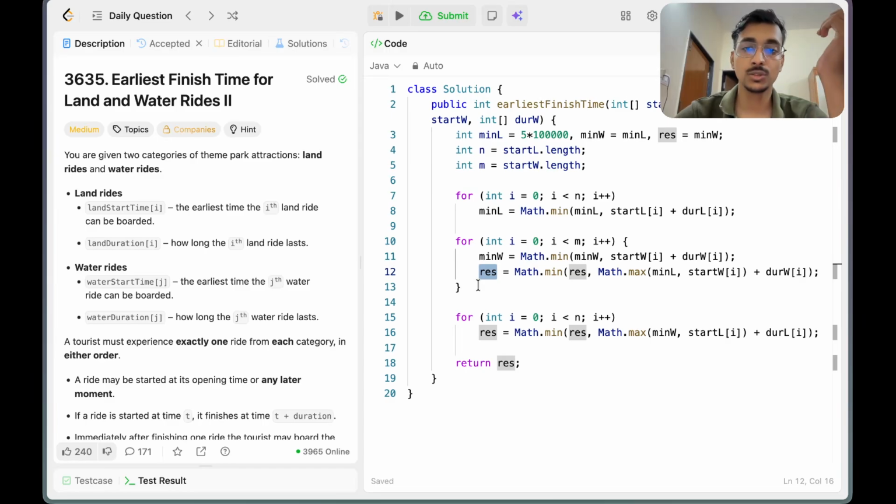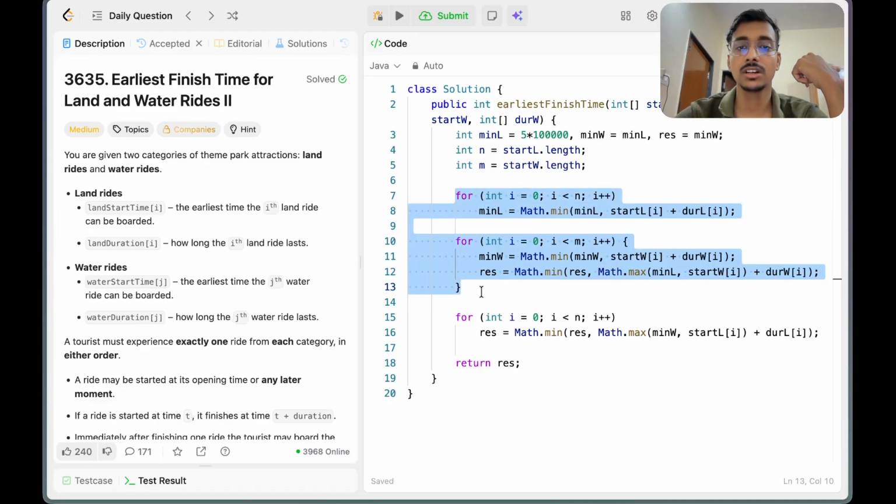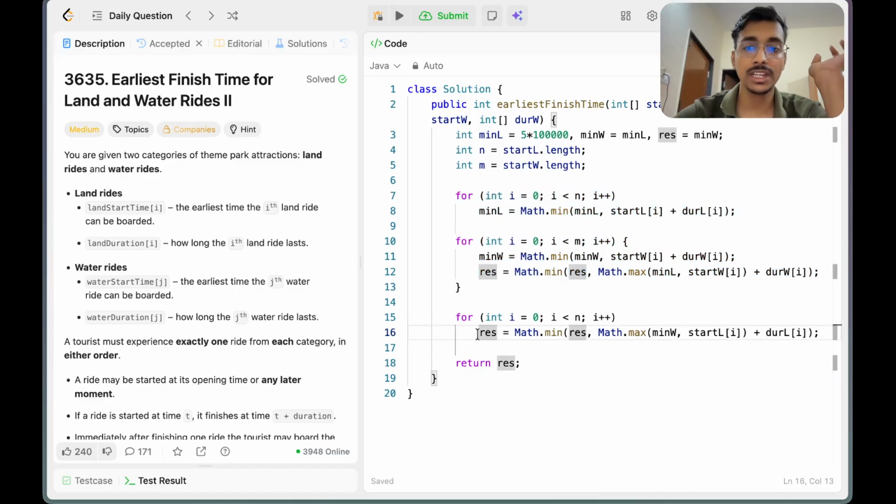Now let's do the other way around. This for loop is for the case where we have configured the minimum of land and the minimum of water, and also considered almost all the configurations of the minimum of land plus all the options with the water, and we stored the most optimal solution in RES.